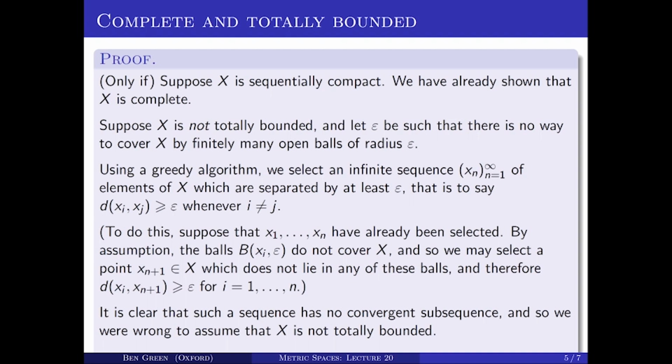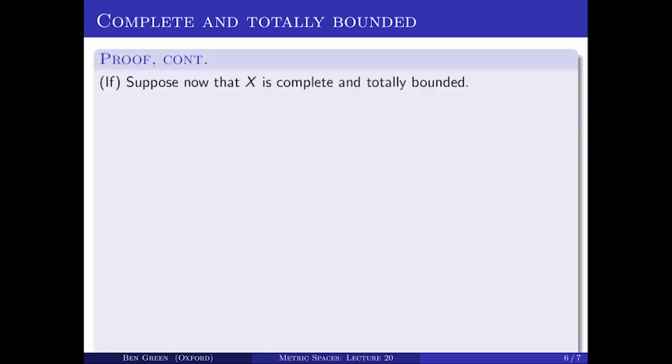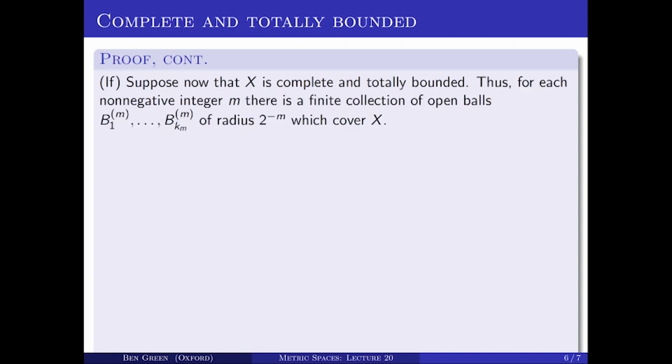Now the other direction is a little bit harder. Suppose now that I've got a complete and totally bounded metric space, and I want to prove that it's sequentially compact. So we're going to apply the total boundedness assumption, not for every epsilon, but when epsilon is 1 over a power of 2. So this is a sort of what we'd call a dyadic argument. Dyadic means different powers of 2. So for each power of 2, 2 to the minus m, these are going to get smaller as m gets larger.